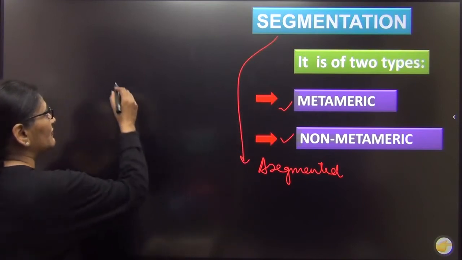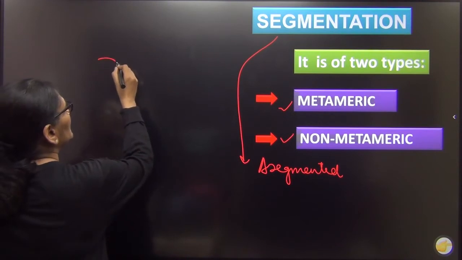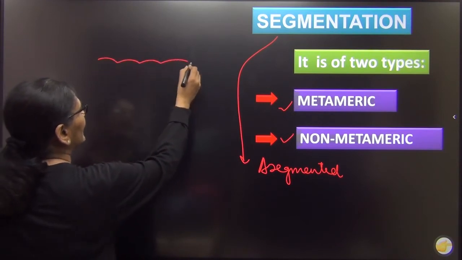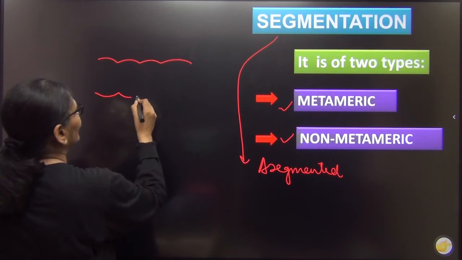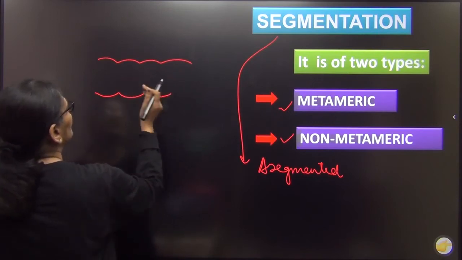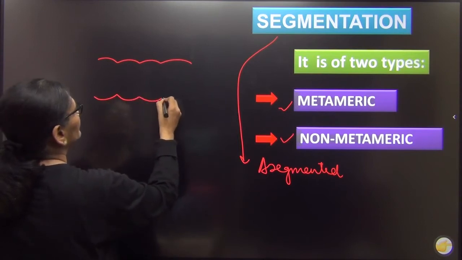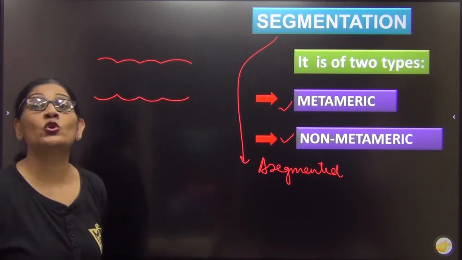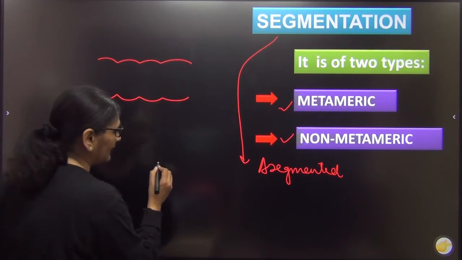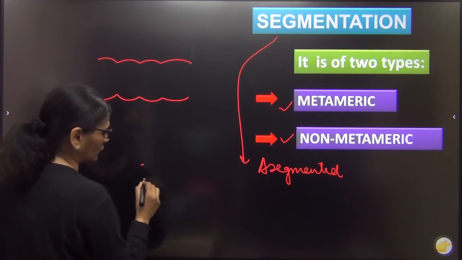Metameric segmentation means those animals where the external segmentation, look, from outside it seems the body is segmented, okay, where the external segmentation is due to annuli. I am just going to show you once again.